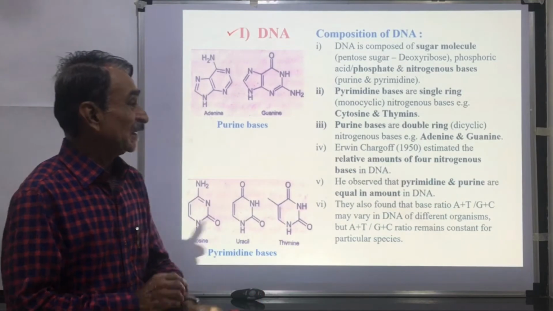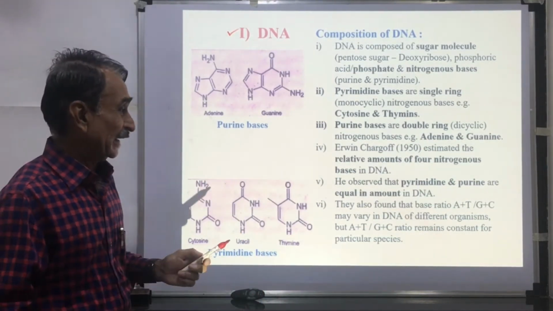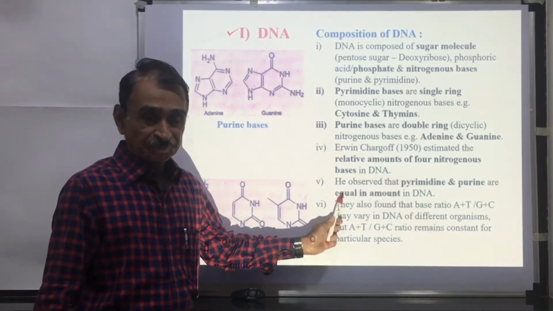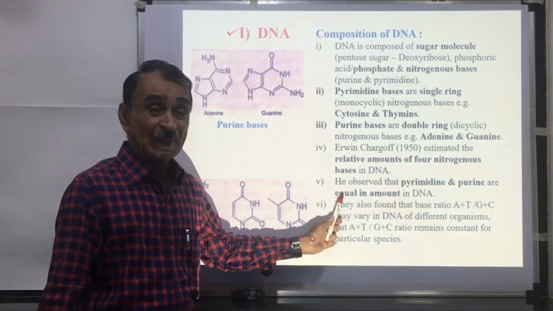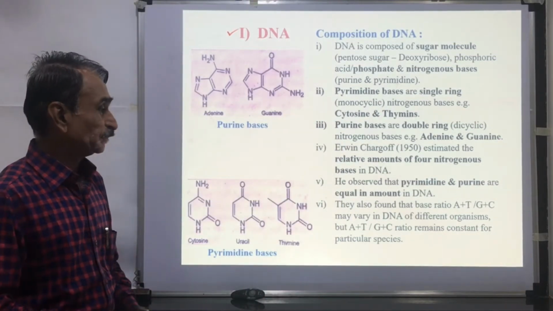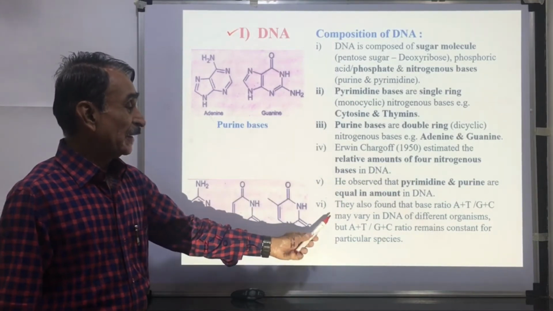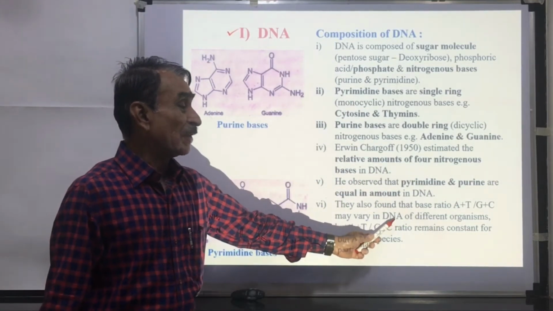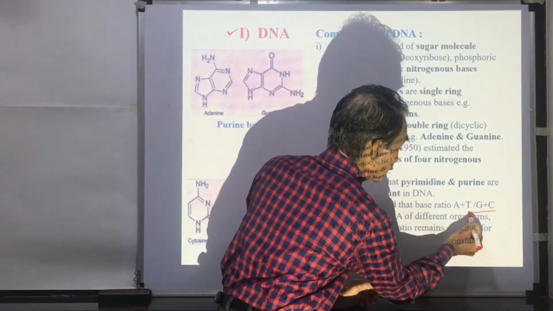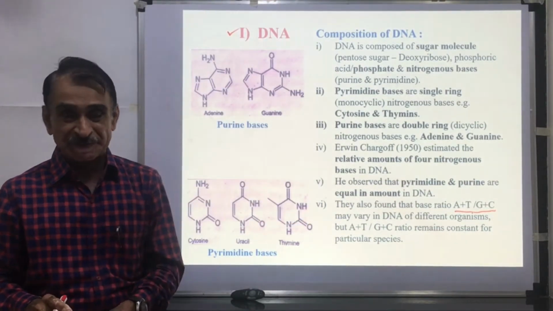Erwin Chargaff estimated the relative amount of the 4 types of bases in DNA. He observed that pyrimidine and purine bases are equal in number. We are going to see afterwards in detail why they are equal in number. He also observed that the ratio A plus T to G plus C may vary in the DNA of different organisms,